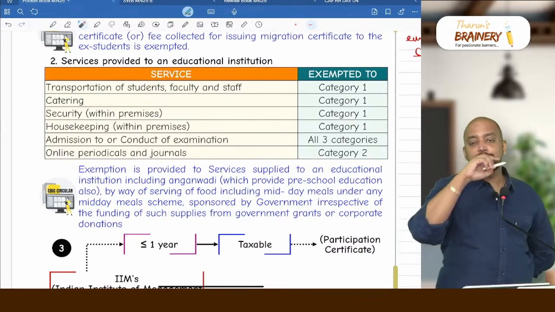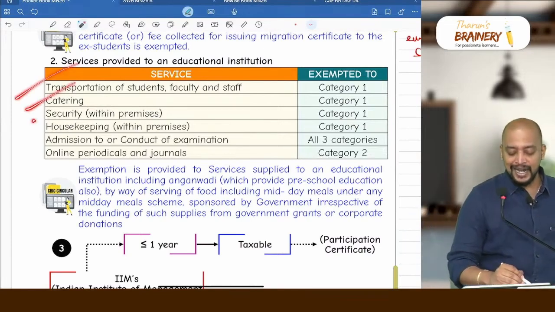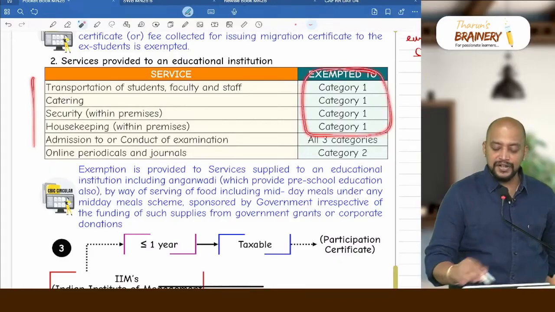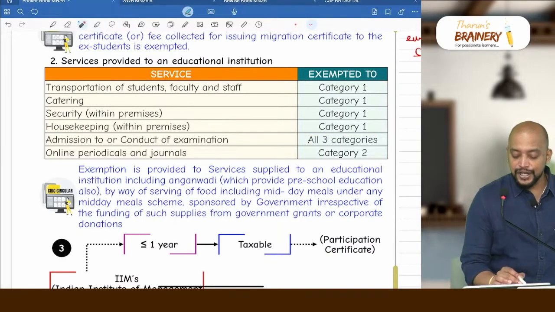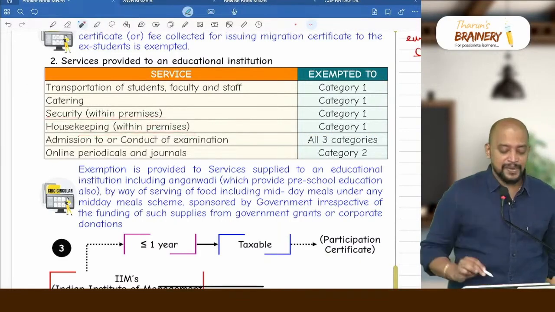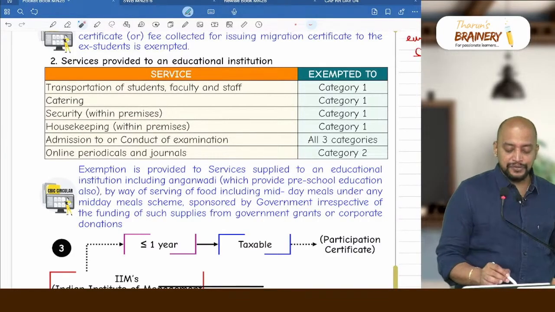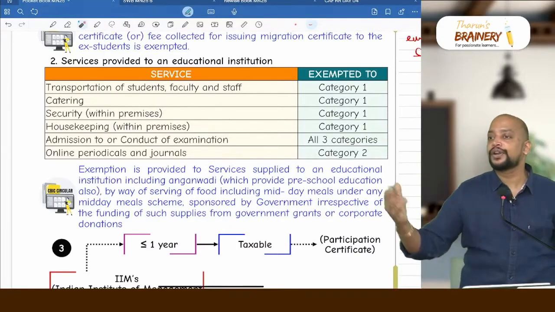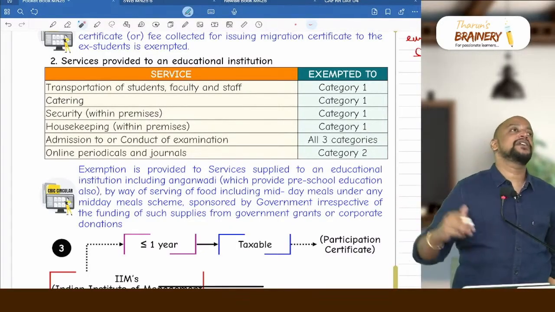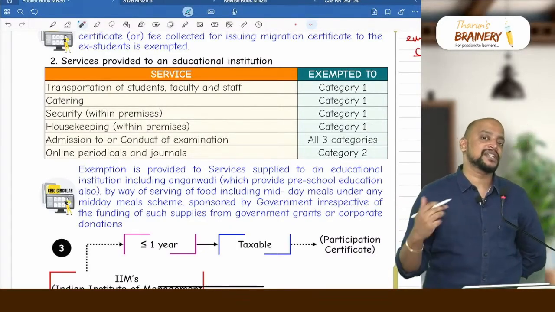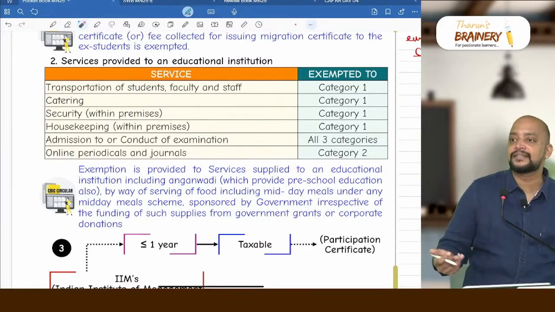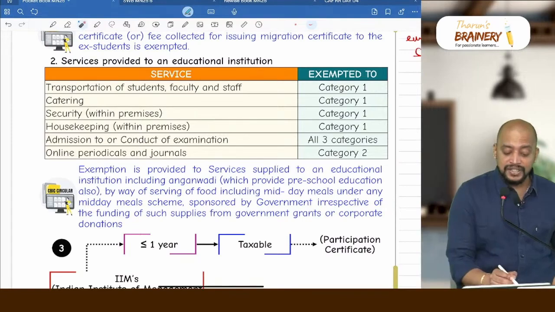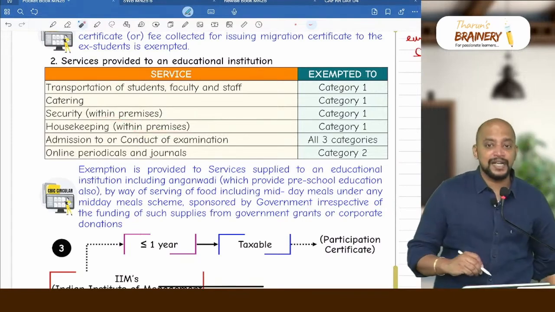In this service provided to an educational institution, transportation, catering, security and housekeeping, these 4 services, only to category 1 institution it will be exempted. So security and housekeeping should be within the premises. Within the premises means, for example, a school is conducting an annual day function in an auditorium. For that function, if they receive housekeeping or security service, will it be exempted under this? Even though the school is a category 1 institution, it is not within the premises. Due to that reason, it will be taxable.